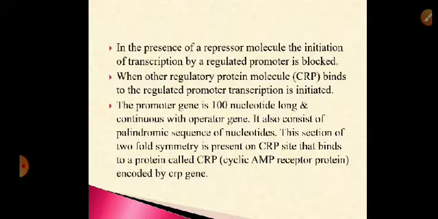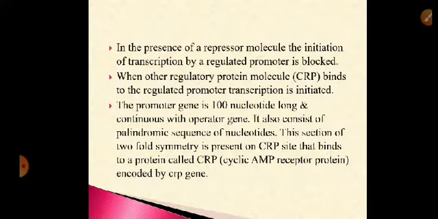Okay. The length of the promoter gene is 100 nucleotides and it is in continuation with operator gene. Then the promoter gene has a palindromic sequence. Okay, palindromic sequence means it has two-fold symmetry. There is a small region on the promoter gene which has two-fold symmetry.